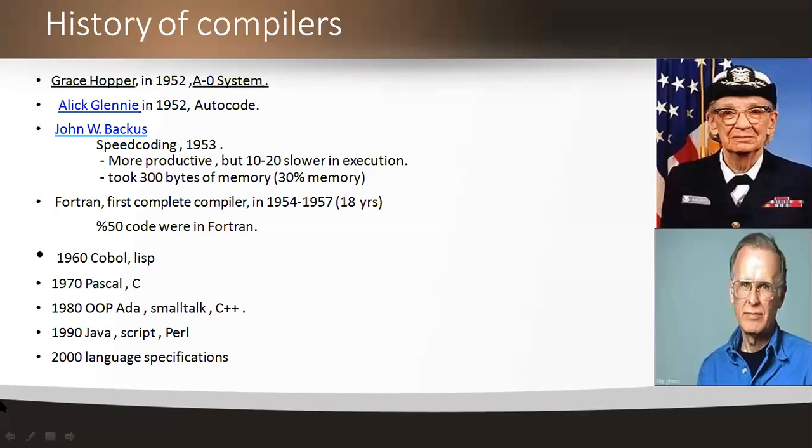See, this is the history of the compilers, and all of you read down the years and the types of compilers here, which types of compilers we are using.